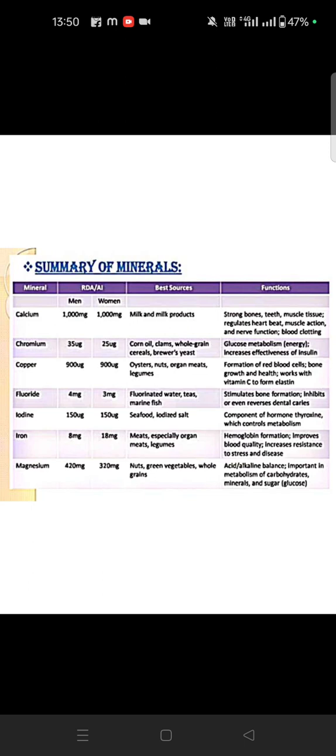What are the vitamins and minerals in the body? Calcium, chromium, copper, fluoride, iodine, iron. How much is needed for men, how much for women, which are the best sources, and their functions. This I can give. I will send it as a PDF also, just go through that one.